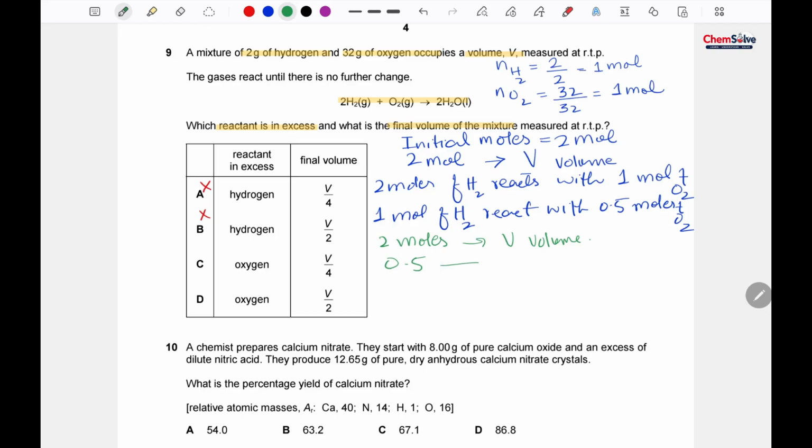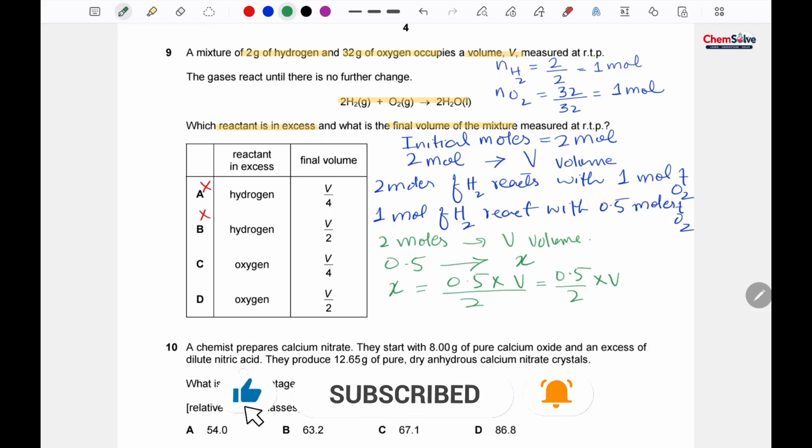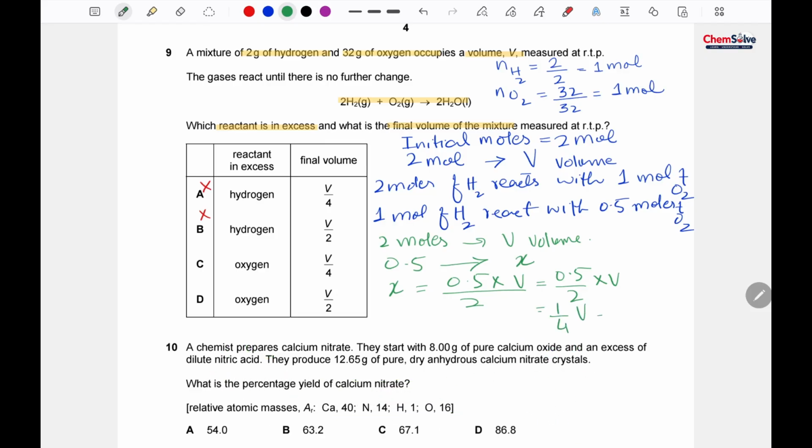So how much volume does 0.5 moles have? 0.5 times V over 2. If I solve it, 0.5 over 2 times V, so it would be 1 over 4 V, so I can write it V over 4. That's how the correct option is option C.